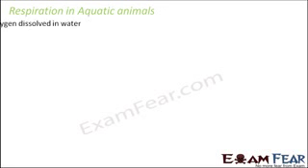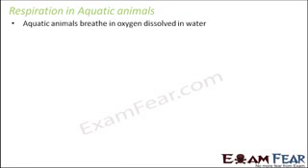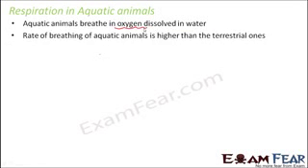Now, if you talk about aquatic animals, for example, fishes, how do they undergo respiration? Like, for example, in case of human beings, we being terrestrial, we breathe in oxygen from the air. Air has a lot of oxygen and we take in oxygen through our nostrils, and that goes into the lungs. But aquatic animals breathe in oxygen which is dissolved in water. Water is nothing but H2O, and it also has oxygen dissolved in it. So aquatic animals take in water and absorb the oxygen which is dissolved in it.